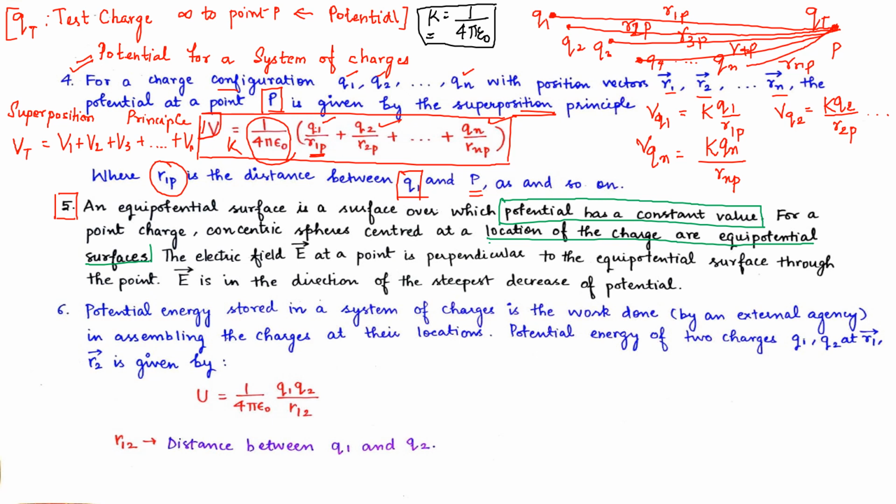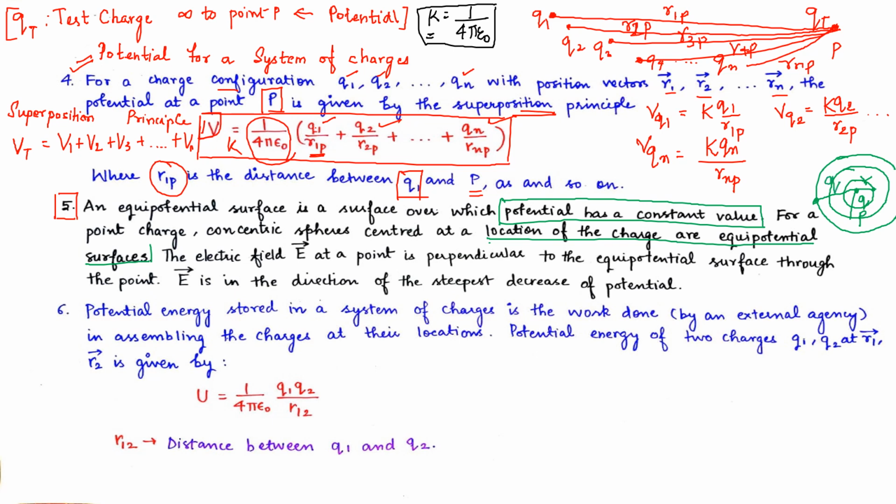I'll explain this second one. We have concentric circles like this. This is our point charge Q. This will have one concentric circle, another concentric circle, a third concentric circle. The distance between this and this point is R, from this to this point is P, and from this to this point is Q.